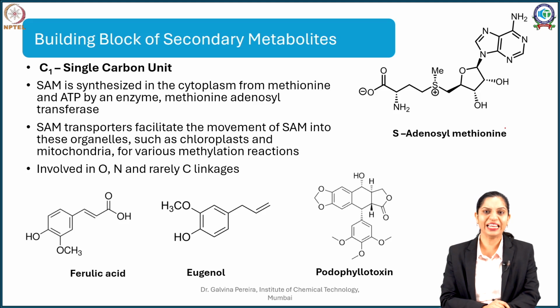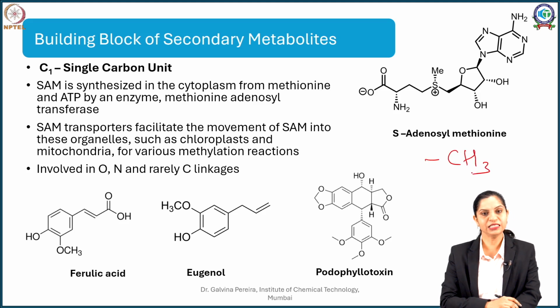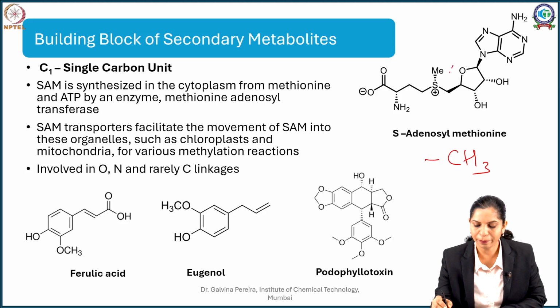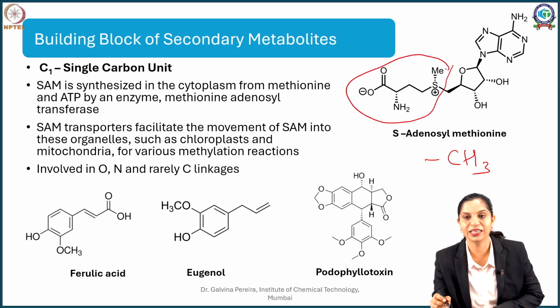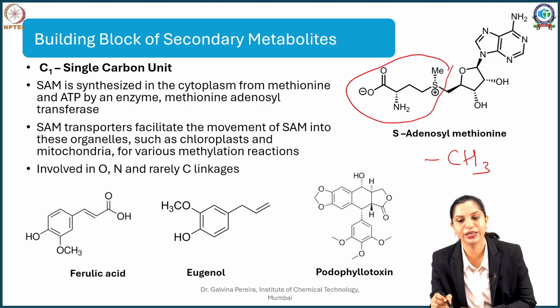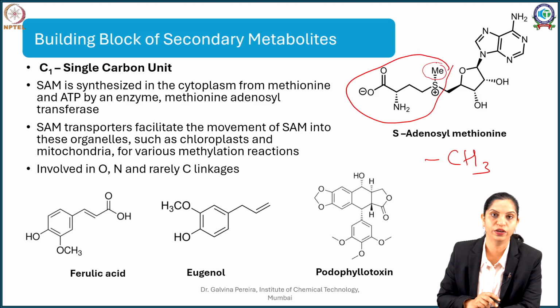Imagine a case when I want to add just one carbon. Now this carbon generally occurs in the form of methyl, CH3, and this methyl is given by an amino acid called methionine. In methionine, the methyl group is attached to a sulfur.